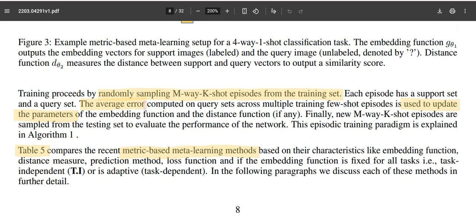Once the embedding function is determined, the query set is also embedded, and we see, in that embedded space, how close the query data is to any one of the training data, not in the original input space. So this way of metric based meta learning is utilized to address classification problems where the data samples are very low in number, which I said earlier is the M-way K-shot task.